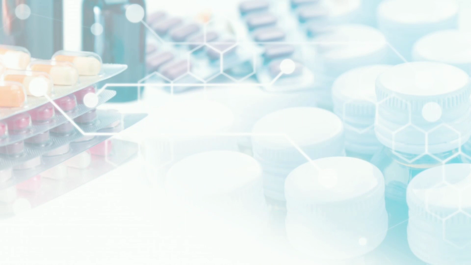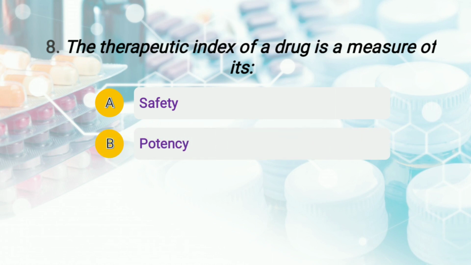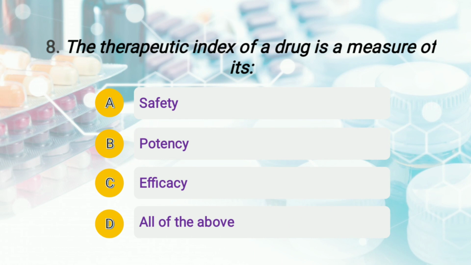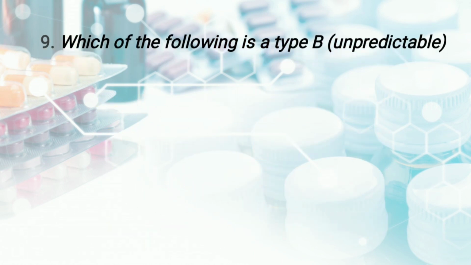The question is, the therapeutic index of drug is measure of its. Options are A, safety, B, potency, C, efficacy, and D, all of the above. So students, basically therapeutic index of a drug is measure of its option number A, that is safety. Moving to question number 9. The question is, which of the following is a type B, that is unpredictable sort of reaction?